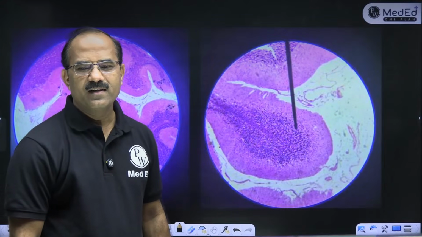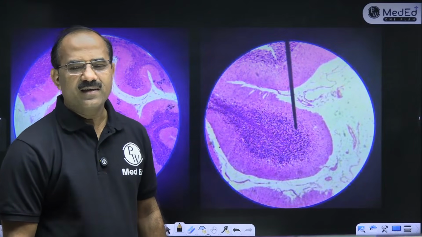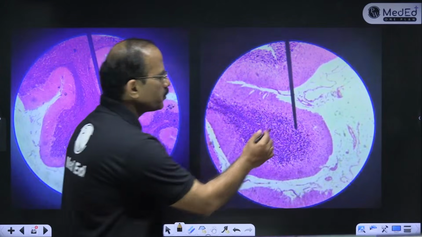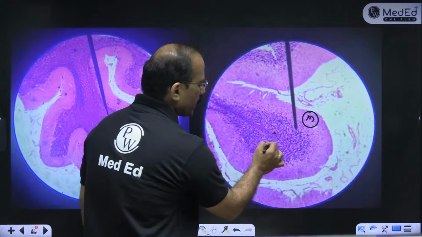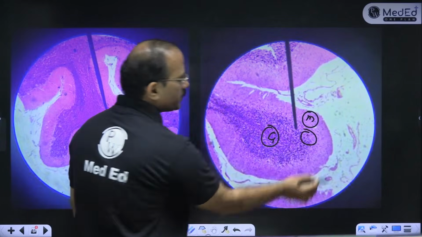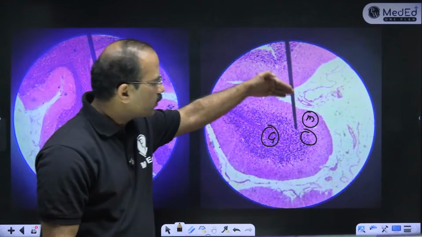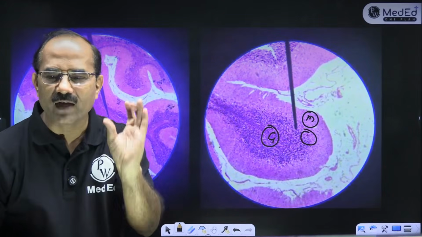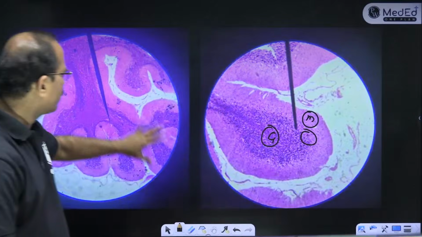Akshat, what is this slide? This is a slide of cerebellum. This is molecular layer, this is granular layer, and here you have the Purkinje cell layer. So outer molecular, inner granular, and then you get the layer of Purkinje cells which are flask-shaped cells. So this is the slide of cerebellum.